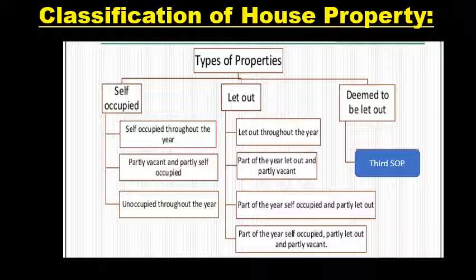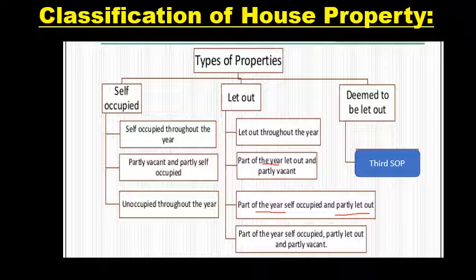See, in case of self-occupied there is also partly vacant and partly self-occupied. This is where part of the building is vacant and part of the building is self-occupied. There it is used as self-occupied, and here it is specified part of the year self-occupied and part of the year let out, so then it is considered as a let out property. Part of the year let out and part of the year vacant, then also it is considered as let out. Part of the year let out and part of the year self-occupied, then it is considered as a let out property. Part of the year let out and part of the year vacant, then also it is considered as a let out property.